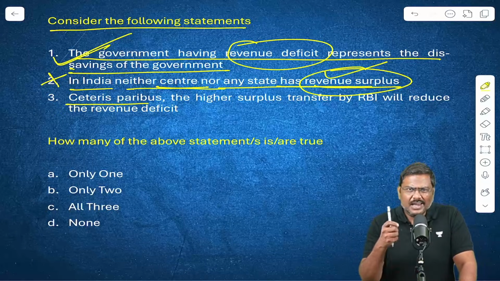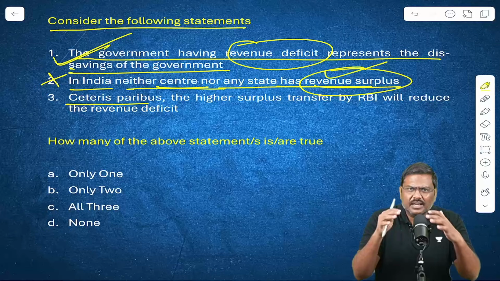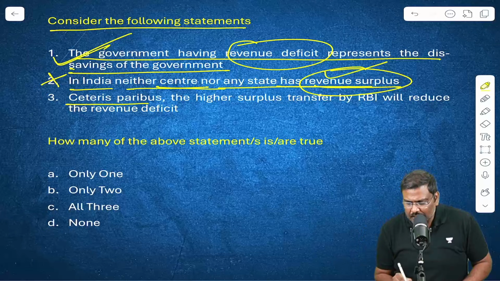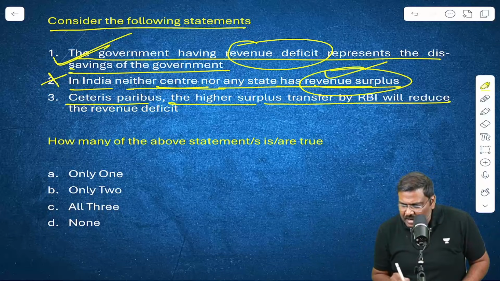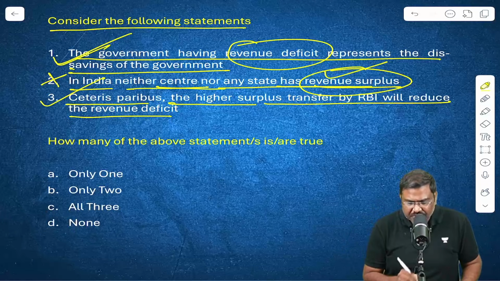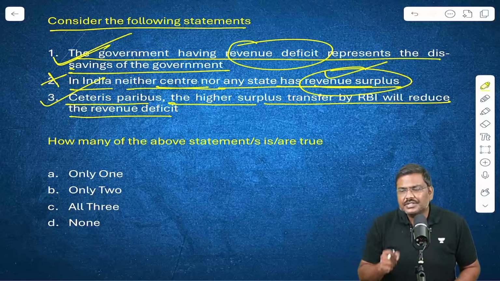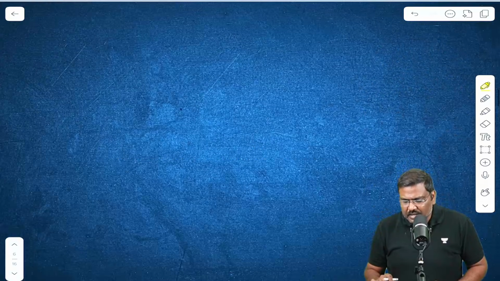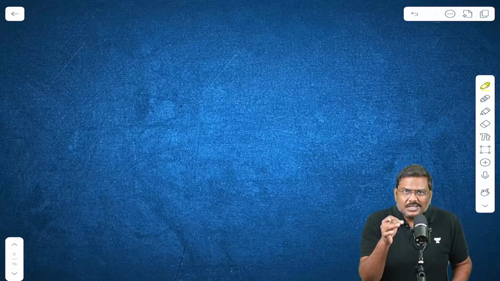Ceteris paribus is a Latin phrase which means all other things remaining the same, unchanged. The higher surplus transfer by RBI will reduce revenue deficit. Yes, this statement is true. In fact, last year the Reserve Bank of India transferred a record surplus, a dividend of almost 2.7 lakh crore rupees.